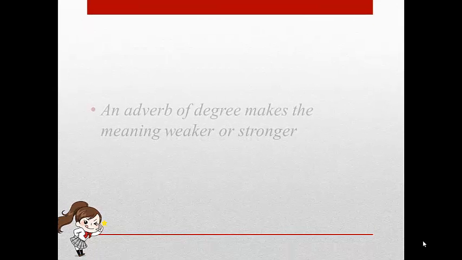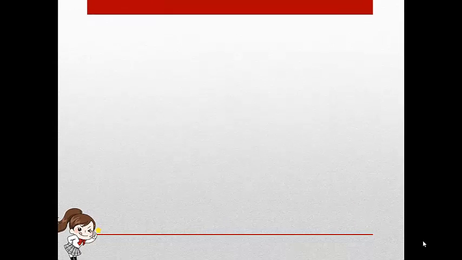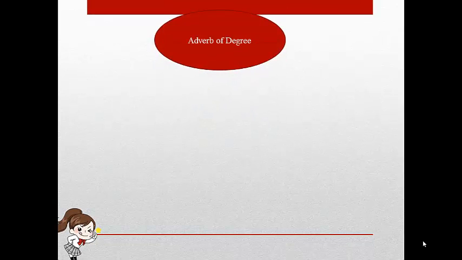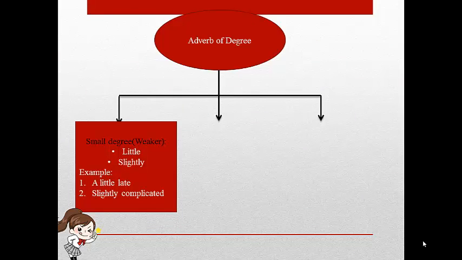Okay. Next is, an adverb of degree makes the meaning weaker or stronger. This is the diagram about the position of adverbs of degree that shows the small degree or the weaker, the medium degree, and the large degree. Okay, this is the diagram.